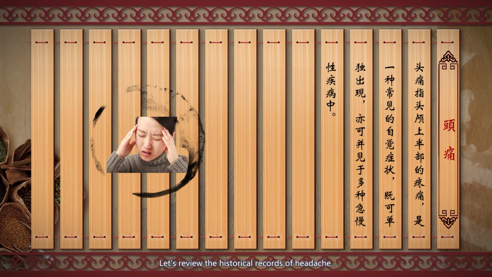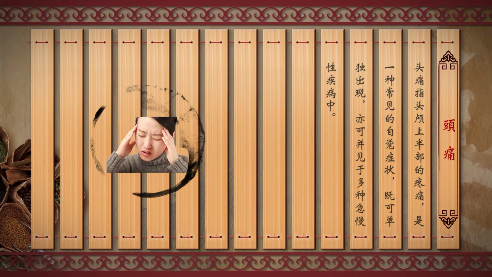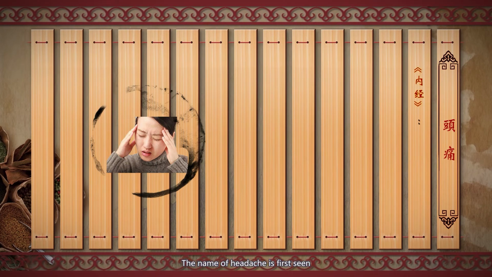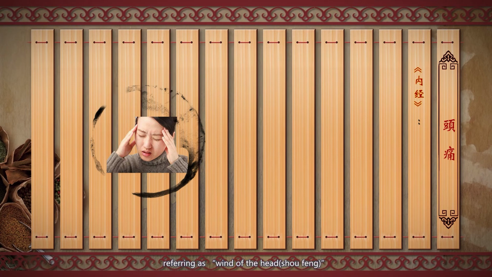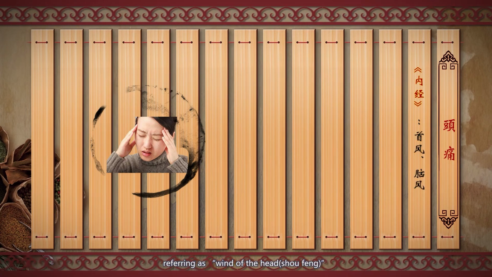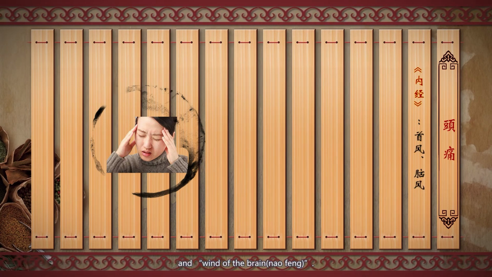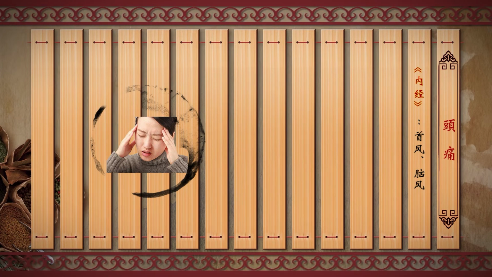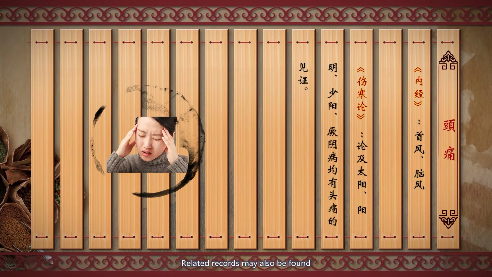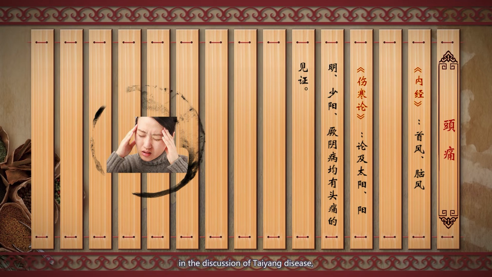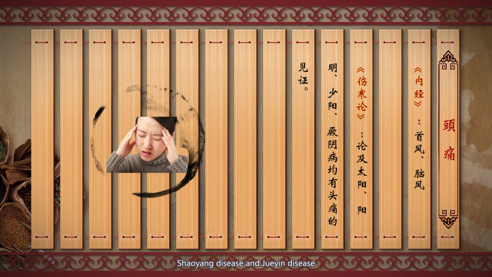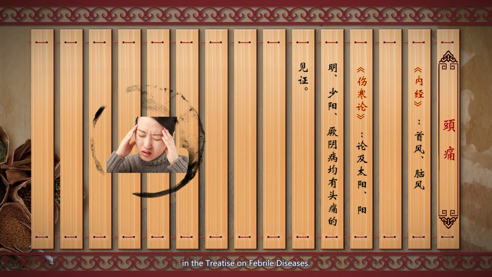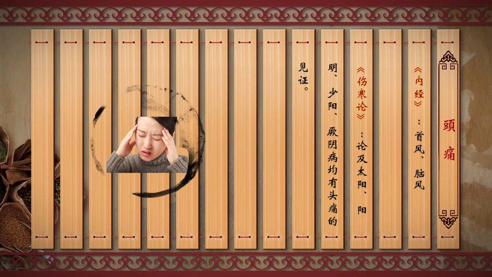Let's review the historical records of headache. The name of headache is first seen in the Inner Canon of the Yellow Emperor, referred to as wind of the head, 头风, and wind of the brain, 脑风. Related records may also be found in the discussion of Taiyang disease, Yangming disease, Shaoyang disease, and Jueyin disease in the Treatise on Febrile Diseases.